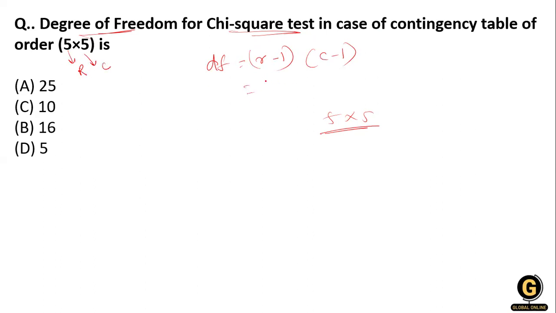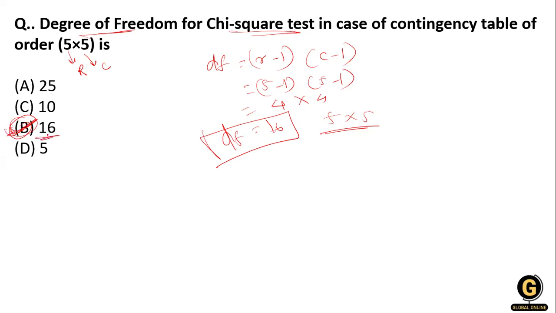So here we have 5 minus 1 and 5 minus 1, which is 4 and 4, and there is a multiplication relation. So the degree of freedom is 16. There is a typing mistake in the options, so option C, that is 16, is correct.